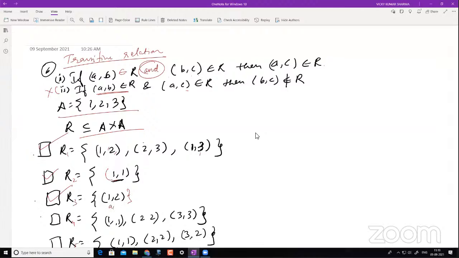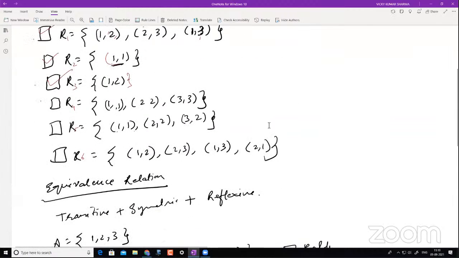If this is my A comma B, do I have B comma C here? No. Does any element start with B? No, I don't have it. I don't have this AND condition. When only one is given, then it is transitive. Clear? Just keep it in your mind like that. Yeah, got it. Thanks.